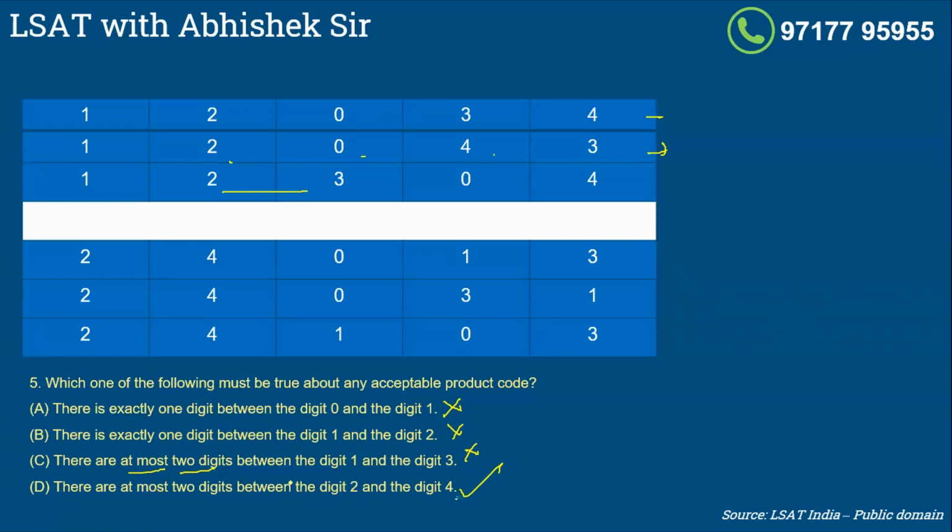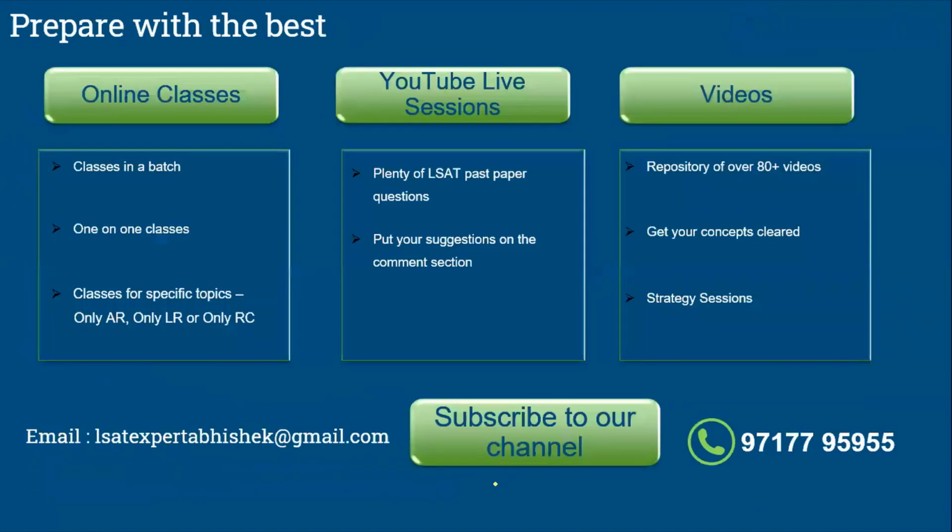There are at most 2 digits between 2 and 4, as in you can't have more than 2 digits between 2 and 4. So here, in this case, you had 2. In this case, you had 1. In this case, you had 2. In this case, you have 0. Yes, correct. So fifth, D is the answer.